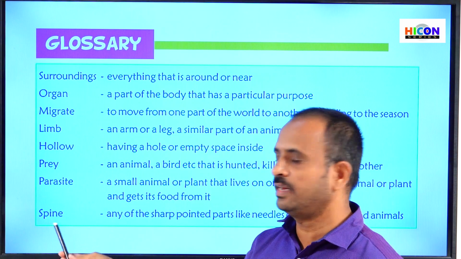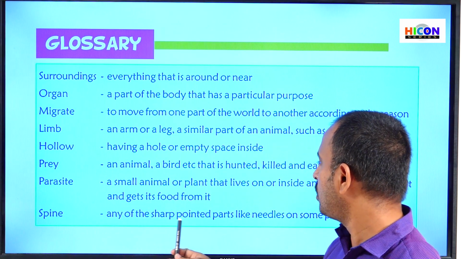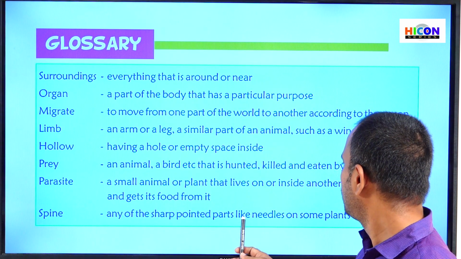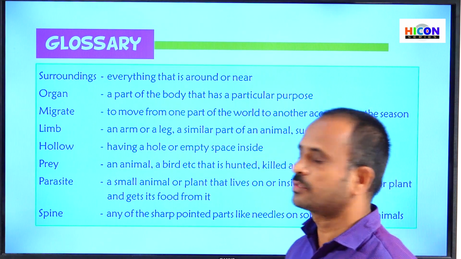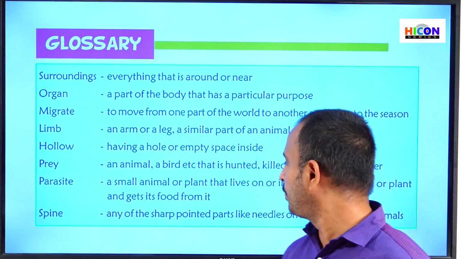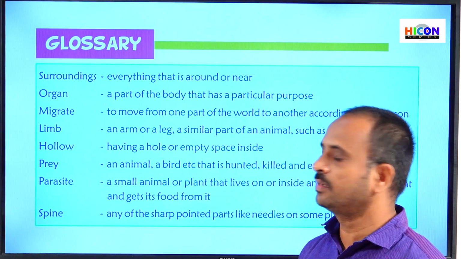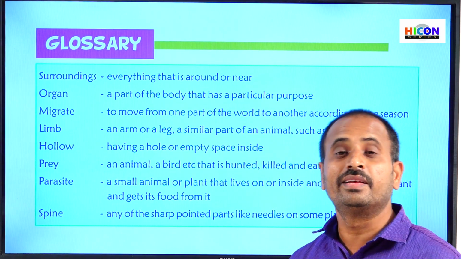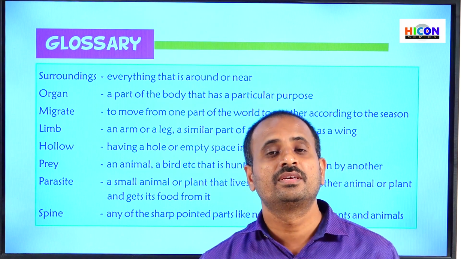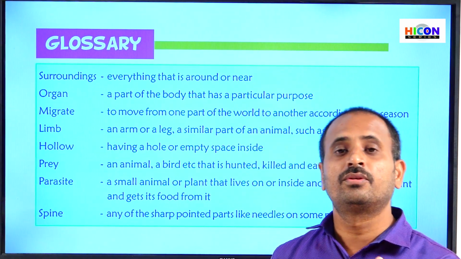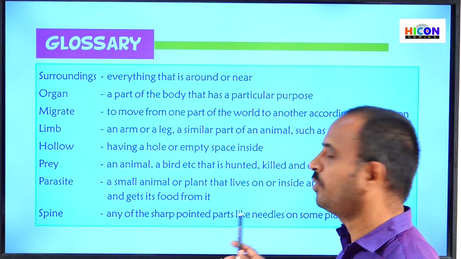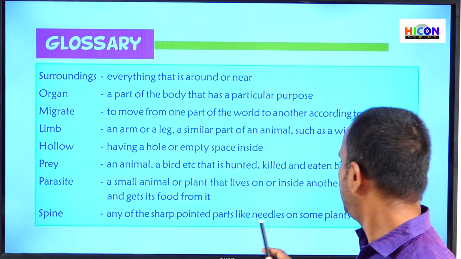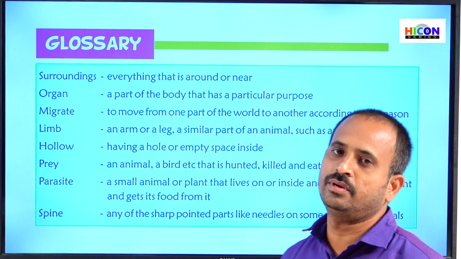Next, what is a spine? Spines are sharp pointed parts like needles on some plants and animals. If you take desert plants like cactus, they have spines on their leaves.